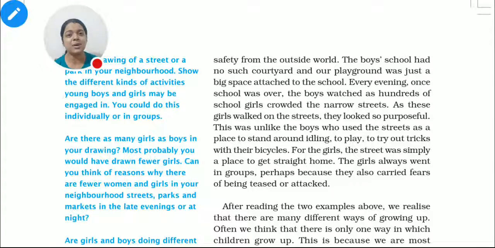And what were the boys doing when the girls were coming back from their schools? All around, the boys were there near the street, by the side of the streets, in a position to comment on the girls. So what do you see? What a great difference. The boys in an open ground, the girls always in a compact area, the closed platform they are getting. Girls are told, go straight, come back straight.